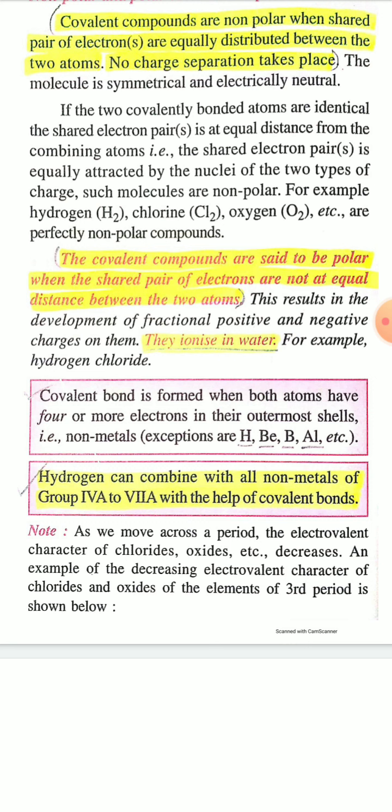Similarly, ammonia is a polar covalent compound. HCl, hydrogen chloride, is also a polar covalent compound, because there is a charge separation. So covalent bond is formed when both atoms have 4 or more than 4 electrons in their outermost shell.